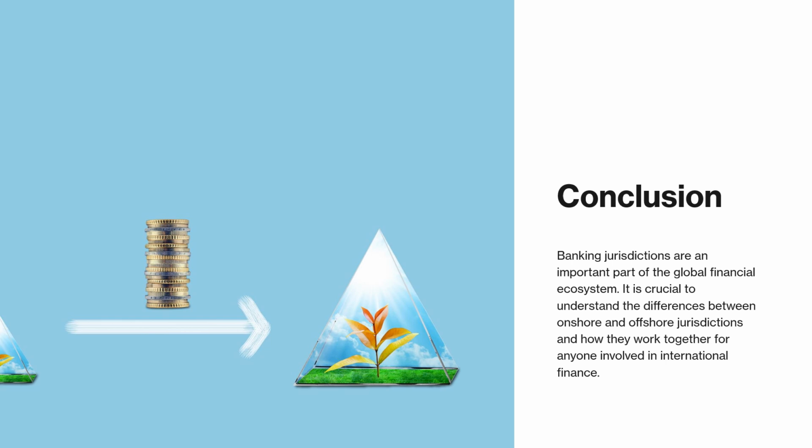Conclusion. Banking jurisdictions are an important part of the global financial ecosystem. It is crucial to understand the differences between onshore and offshore jurisdictions and how they work together for anyone involved in international finance. Thank you.